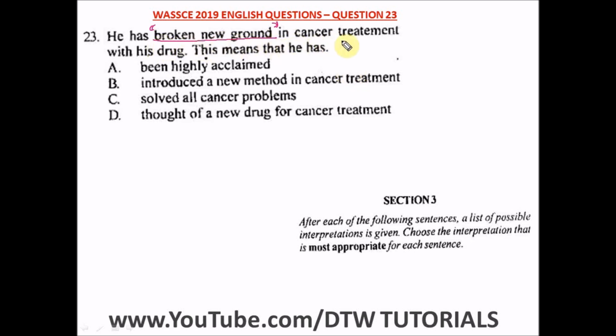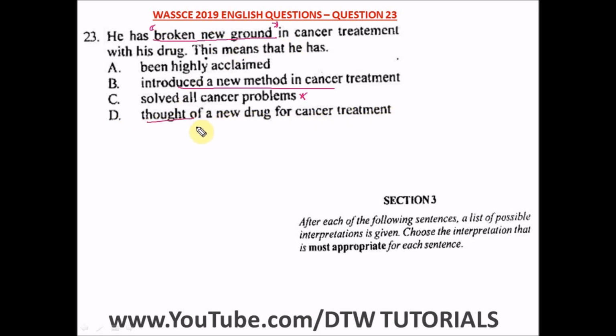So he has broken new ground in cancer treatment with his drug. So it means A, being highly acclaimed? No. B means introduce a new method in cancer treatment. Definitely introduce a new method. C says solved all cancer problems. No. D says thought of a new drug for cancer.